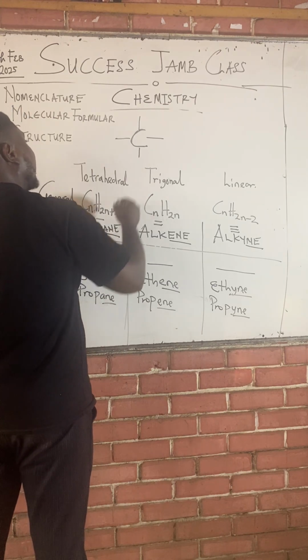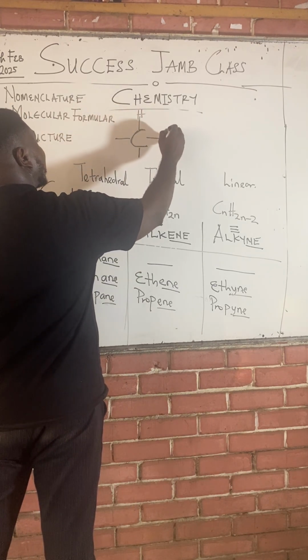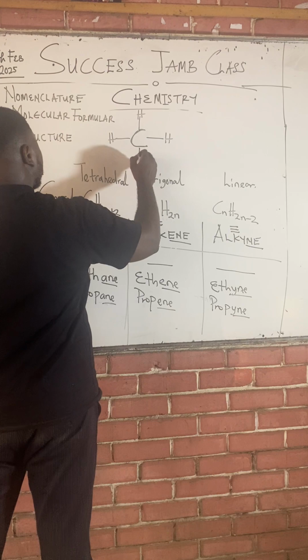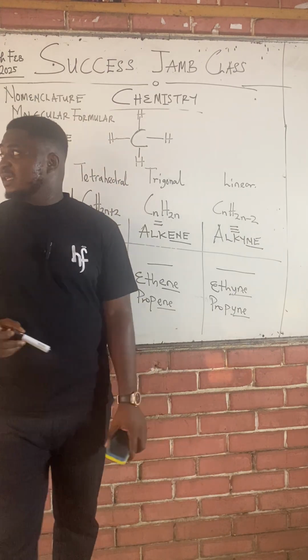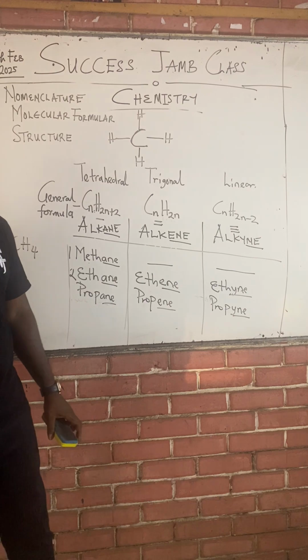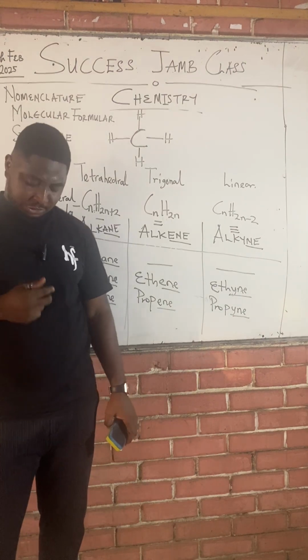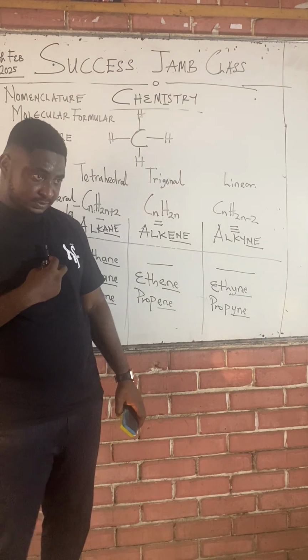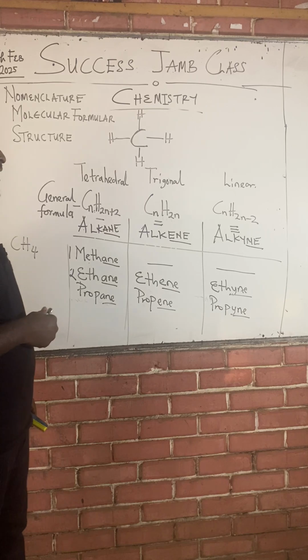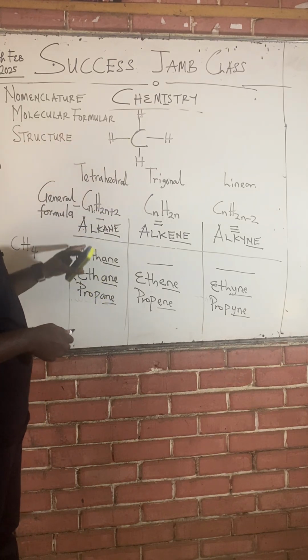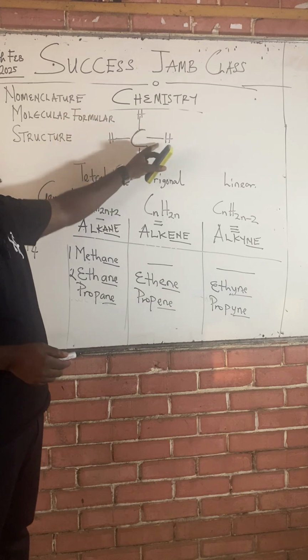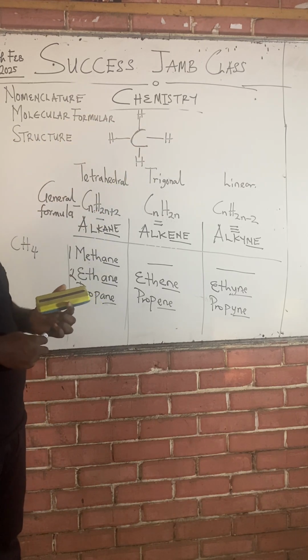Now the bonds we fill up with hydrogen, class. After carbon, the next common element in all organic compounds is what? Hydrogen. Hydrogen is the next common element in all organic compounds. And you can see this is the structure of methane. You can see why we say it's tetrahedral. Tetra means four, tetrahedral shape.